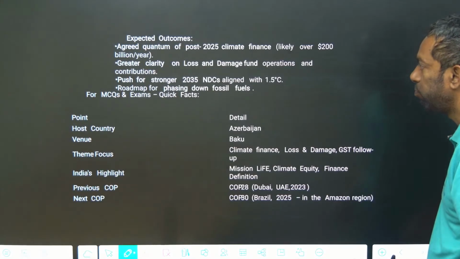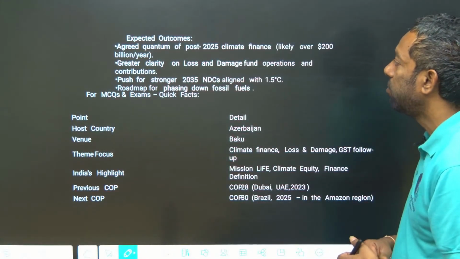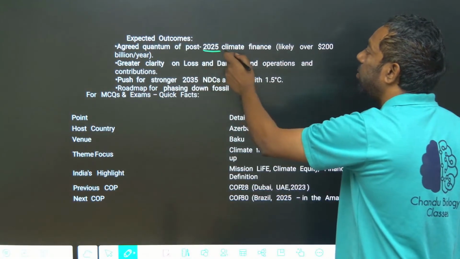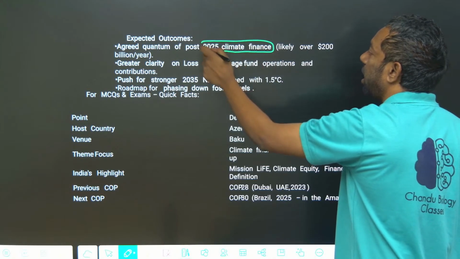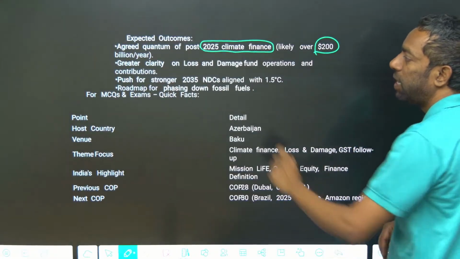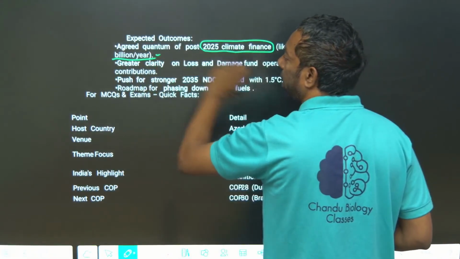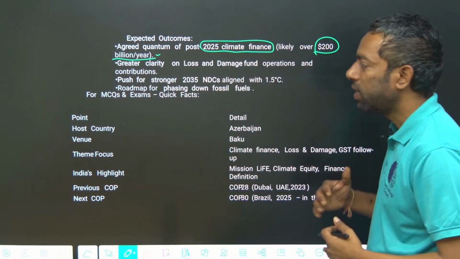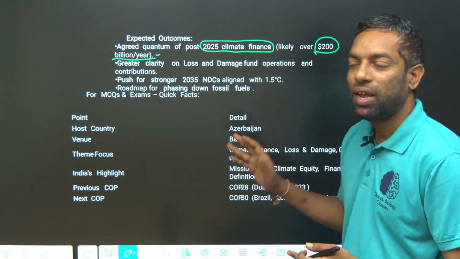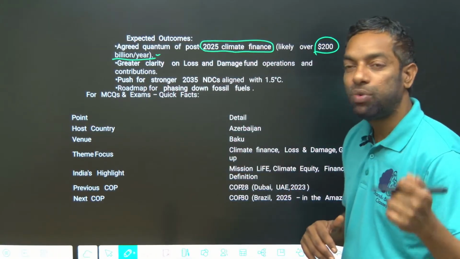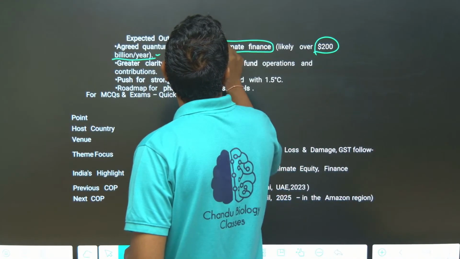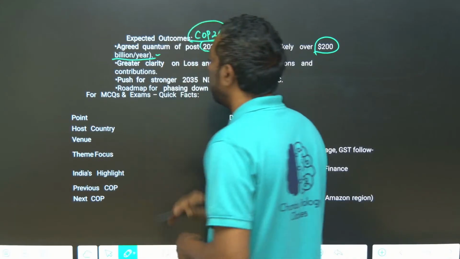Next, the expected outcomes from COP29. By 2025, climate finance of about $200 billion per year was agreed as the target for the climate fund in COP29, in Baku, Azerbaijan.